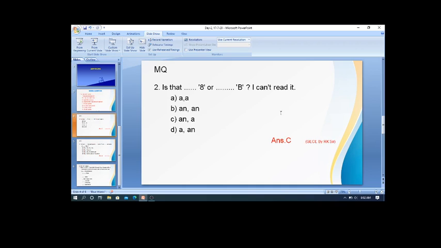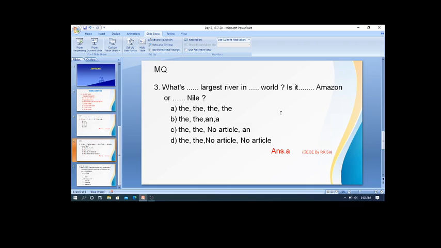on the usage of article a and an. And question 3 is also an application type question, which is testing our ability on usage of the article the only. Okay. Now this is all about the model questions and the concept of articles.